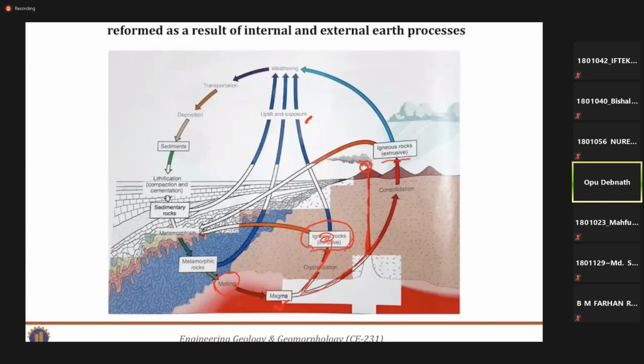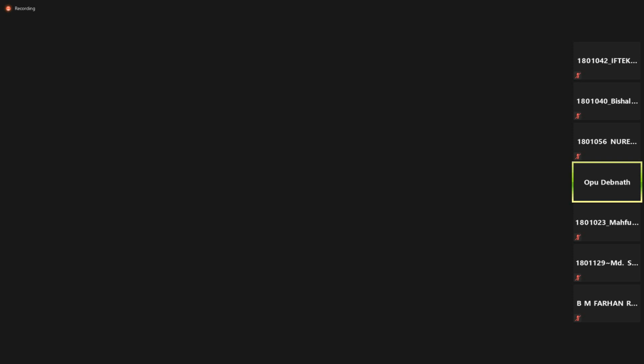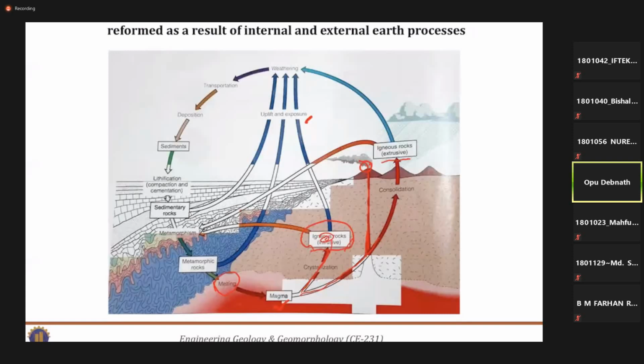Or due to weathering, suppose it forms 6 feet or 10 feet below the earth surface, but due to the passage of hundreds or thousands of years, the wind or the flow of a river, suppose it was underneath a river.